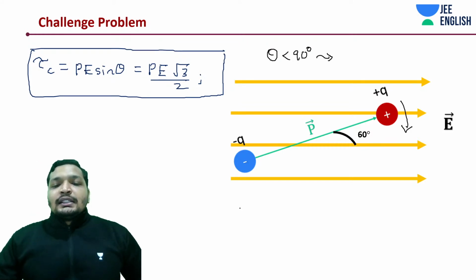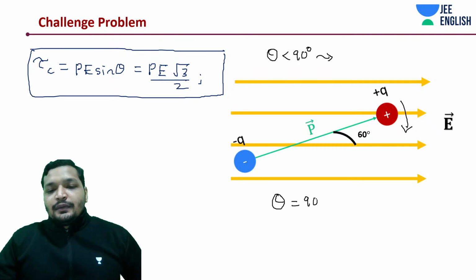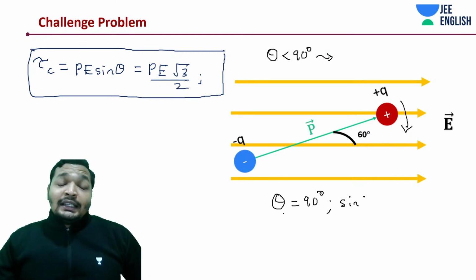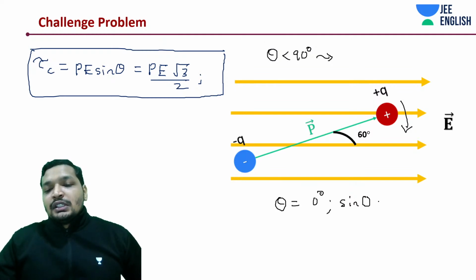Now the next question arises: what if this theta is equal to 0 degrees? What is sine of 0? Sorry, not 90, I'm sorry, it's going to be 0. 90 would be the maximum, I'll come to that point. Sine of 0 is 0.